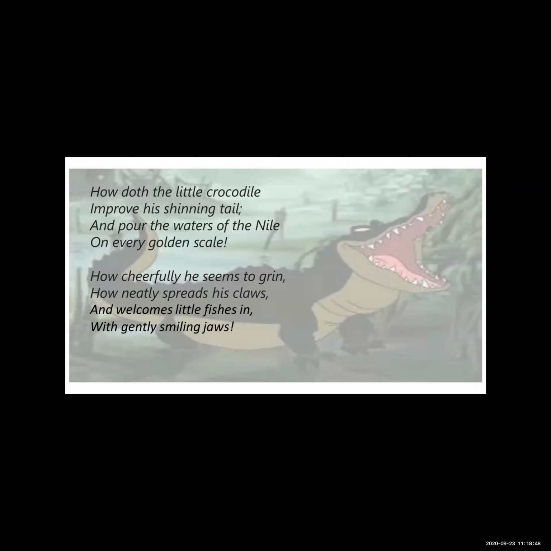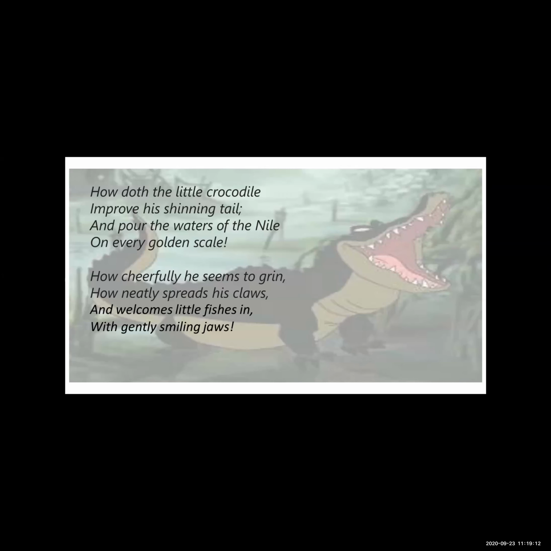Okay, so here the poet uses a crocodile as a model of the lazy and of playing tricks. It discusses how a crocodile lazily throws water on its scales to shine its tail, to shine his body and attract the fishes towards him.